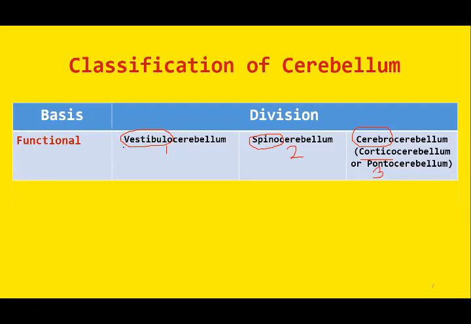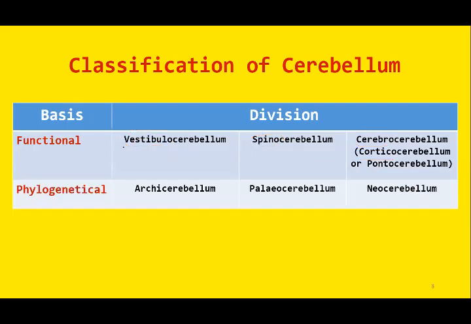Then we can also classify cerebellum on the basis of the evolutionary stages. And this classification is known as the phylogenetical classification. You must have heard this term, phylogenetical classification. Phylogenetical classification means on the basis of its embryological development, that is, on the basis of its evolutionary stages.